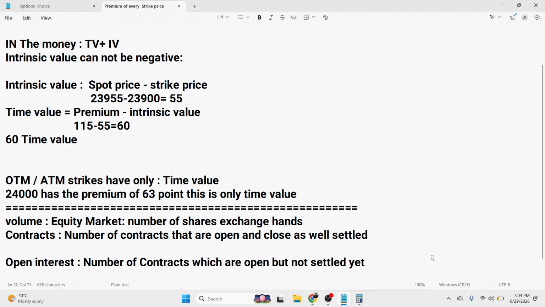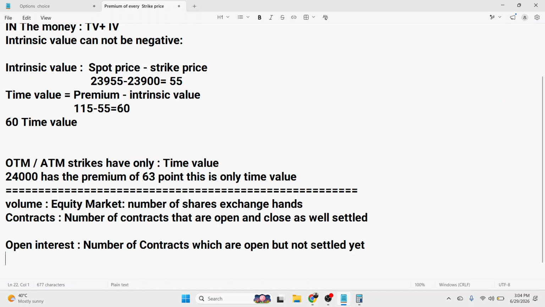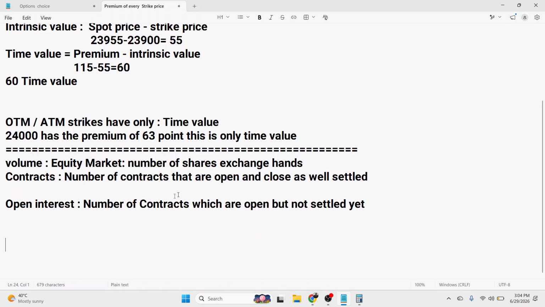So for example, there are two persons. Here you can see there is a person known as A, and at the same time there is a person B. So A is buying a call, for example, I purchase a call of 24,000 strike price.